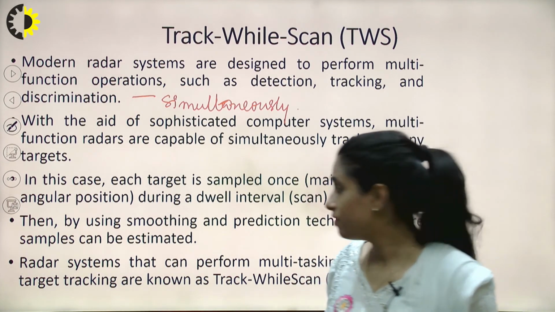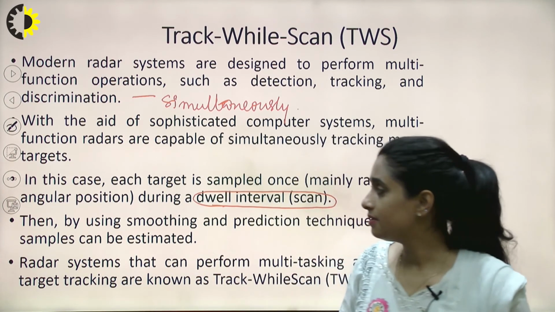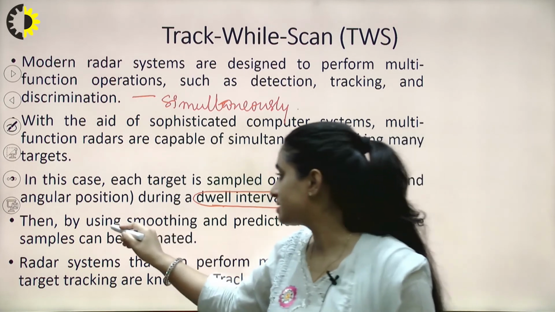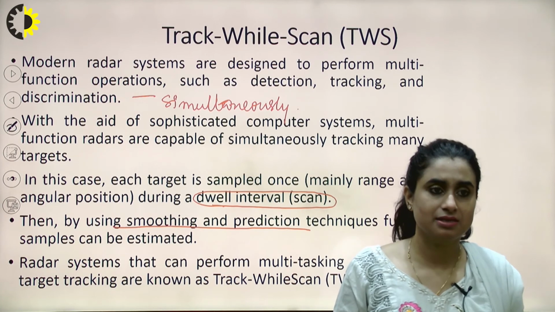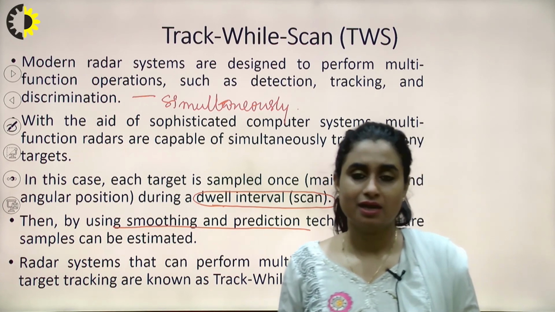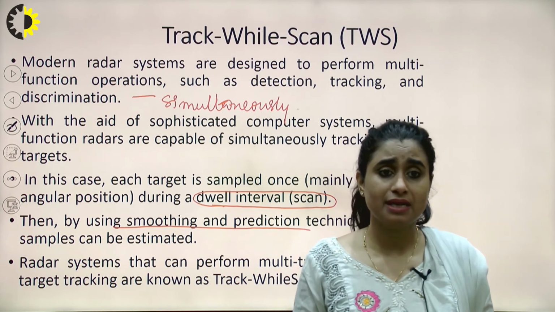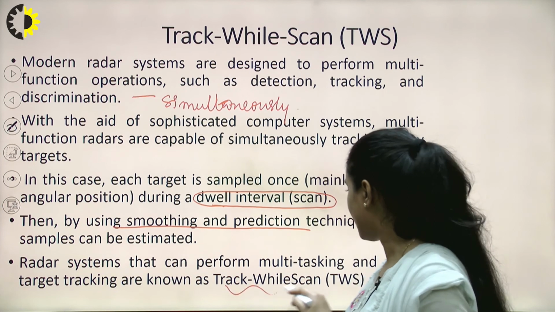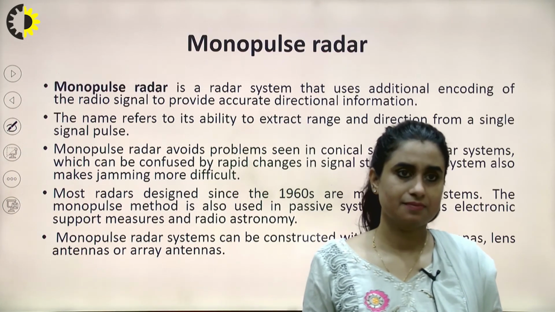So we may use a dual scan interval here, right? By using smoothing and prediction techniques, advanced filters like Kalman filters and alpha, beta, gamma filters, the task is made smooth and easier. Radar systems that can perform multitasking and multi-tracking are known as track while scan radar. So these are our modern radars.